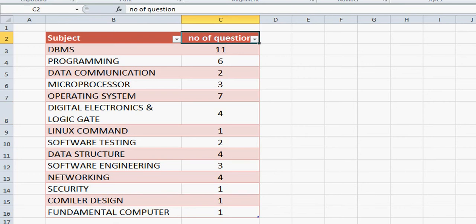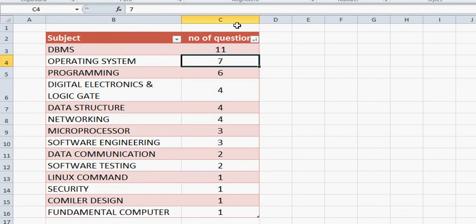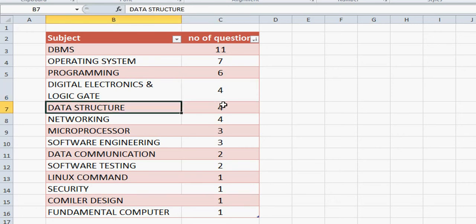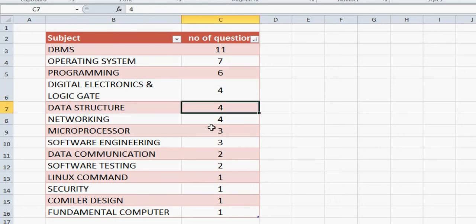If we sort this accordingly by number of questions, the most questions will be asked from DBMS, the second one will be operating system, third will be programming, digital electronics and logic gates will be 4, similarly data structure will have 4, networking will have 4, microprocessor will have 3, and software engineering 3, data communication 2, and the rest are other subjects.